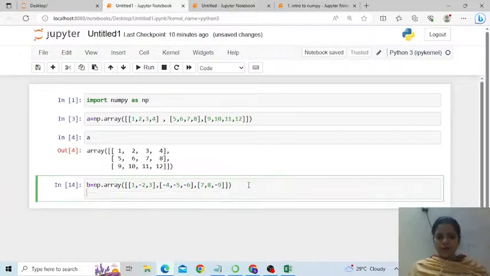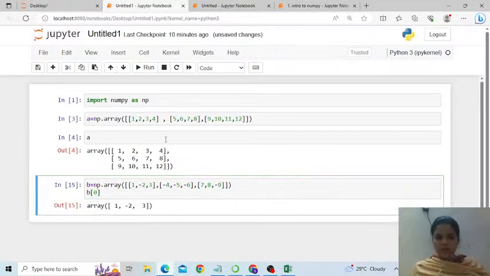Getting it? If I say b of 0, like we did in the earlier example, it shows me the first list of the array, or the first row. And if I say np dot absolute b of 0, it shows me all the absolute values of the elements in that list of the array. You could see there is no minus 2, but it is 2, because the absolute value of minus 2 is 2 only.